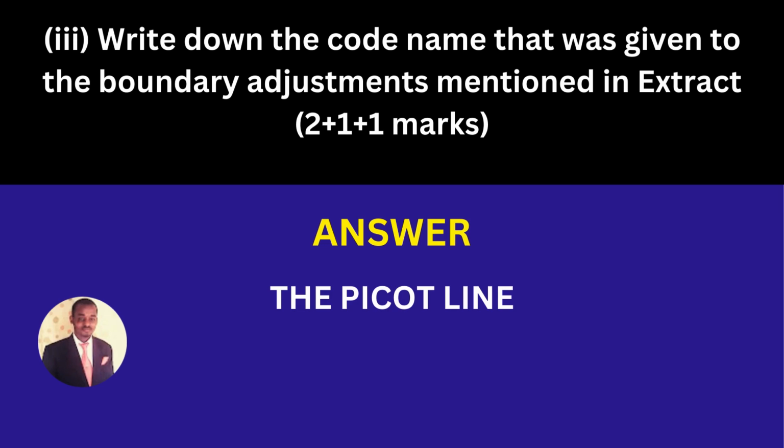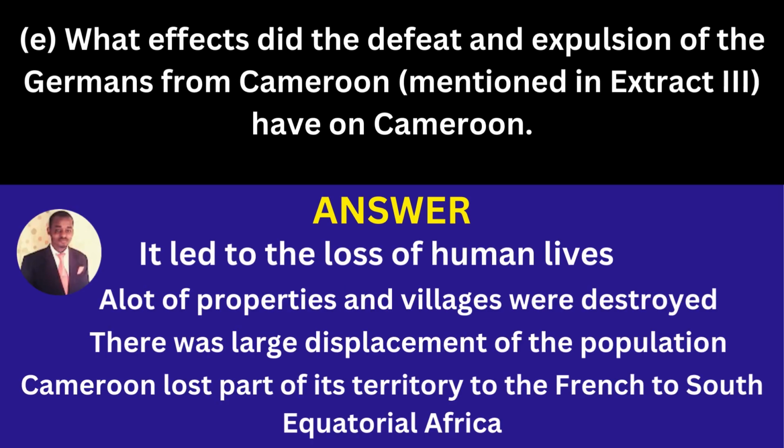Write down the code name that was given to the boundary adjustment mentioned in the extract. The answer is the Picot line. What effects did the defeat and expulsion of the Germans from Cameroon mentioned in extract 3 have on Cameroon? It led to the loss of human lives, right?